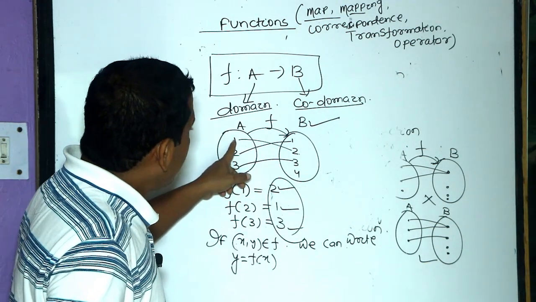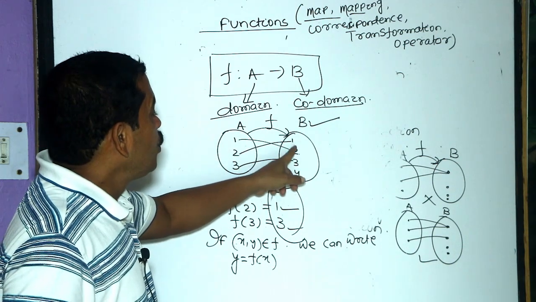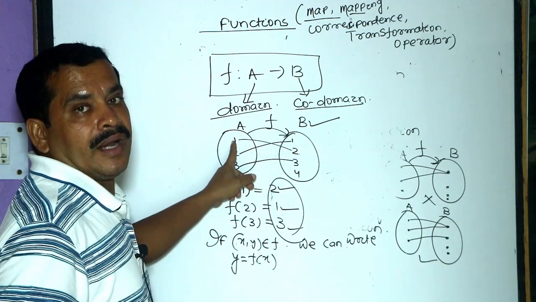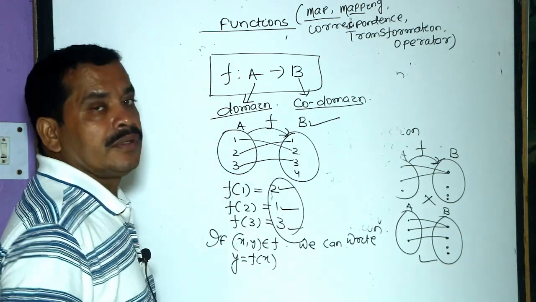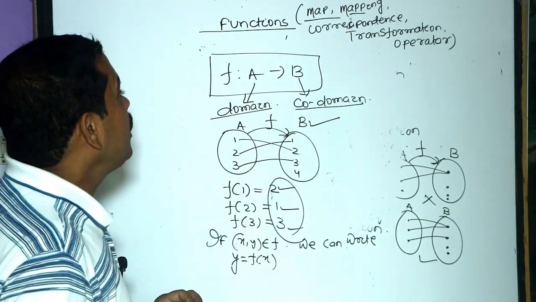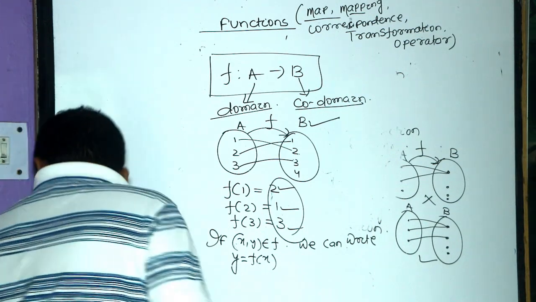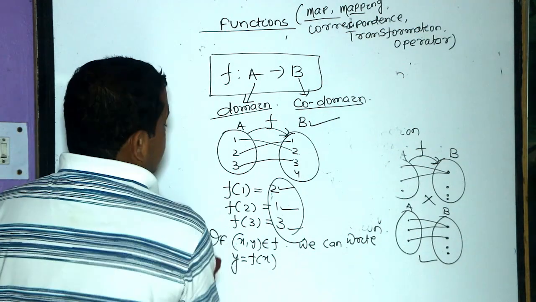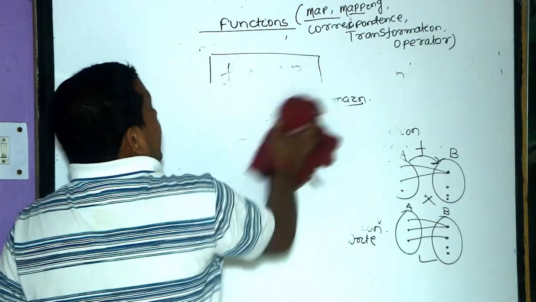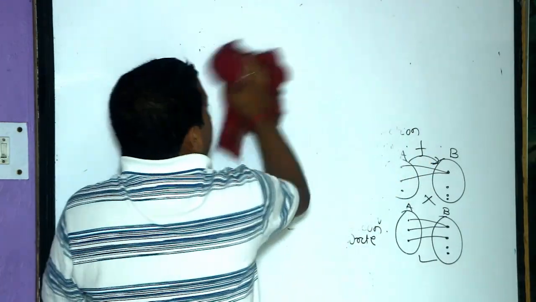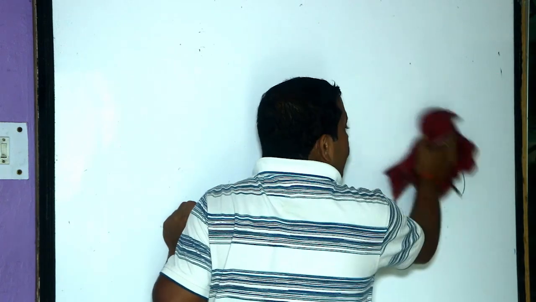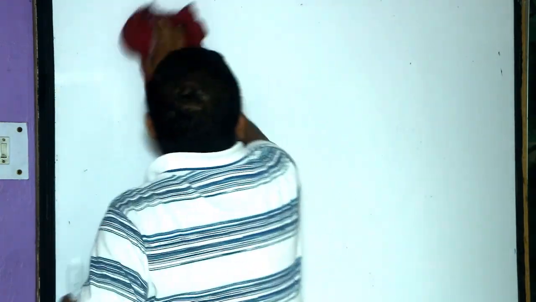Here 1 is the pre-image of 2, 2 is the image of 1, and the value for the 1 is 2. That is the basic idea about the functions. Next, we shall discuss the different kinds of function. First, we have to be clear about the definition of the function, then you can clearly understand the different kinds of functions.